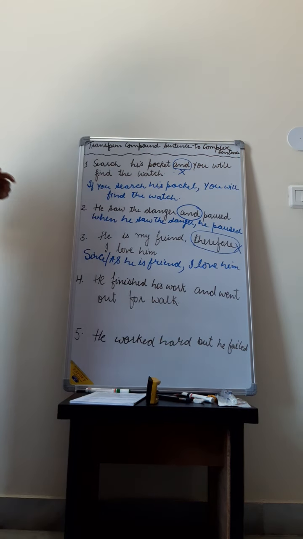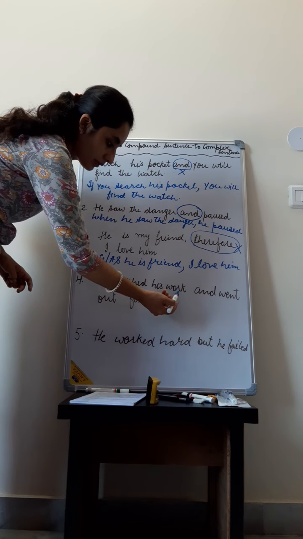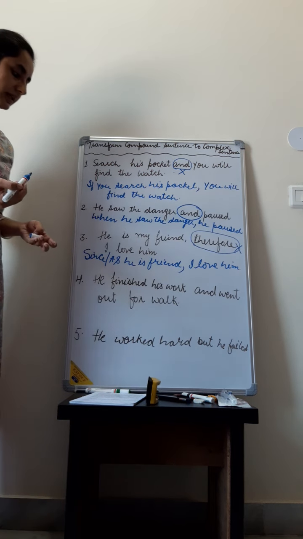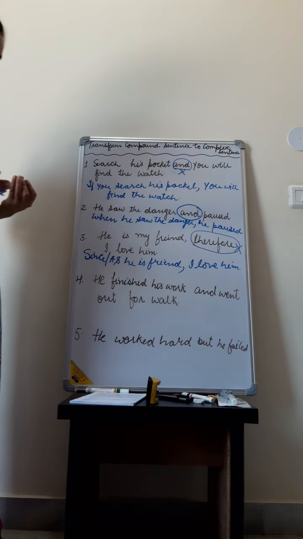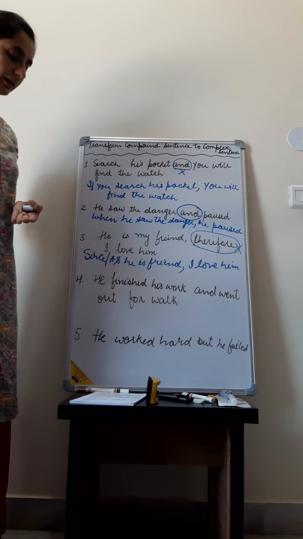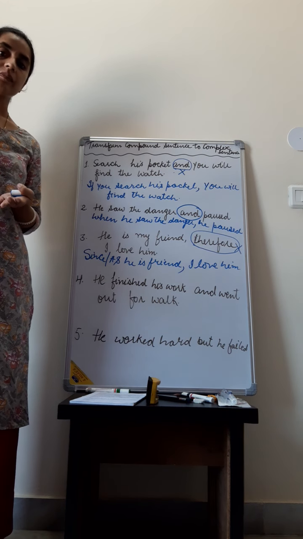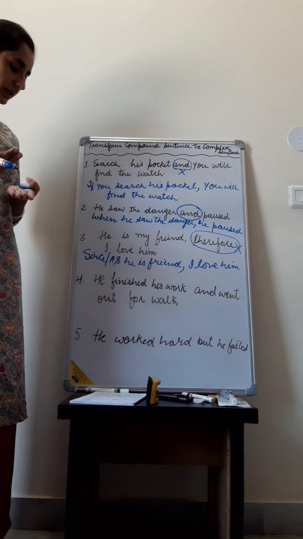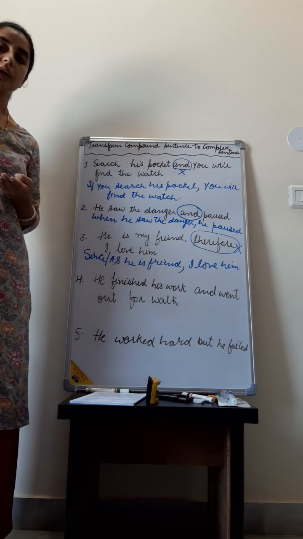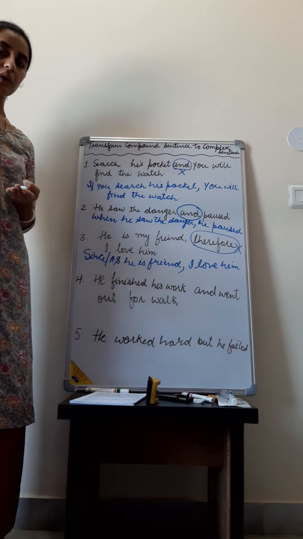Okay, let's see the next sentence. He finished his work and went out for walk. इस sentence में बच्चे, एक ही sense है, उन्हें अपना काम finish किया और वो walk पे चला गया. इन्हें हम दो तरह से लिख सकते हैं. After finishing his work, he went out for walk. Or we can write when, जदों उन्हें काम finish किया, when he finished his work, he went out for walk.